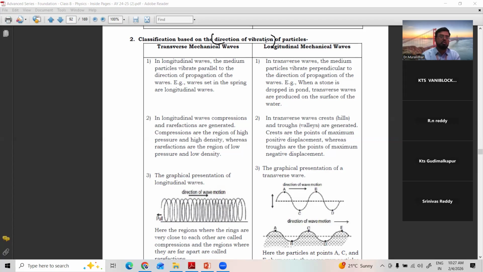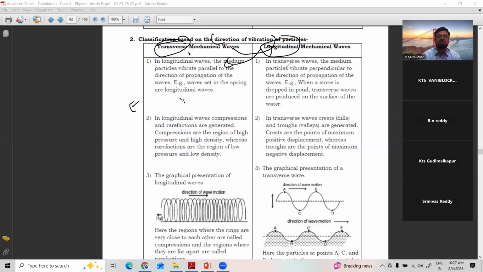Right? Okay. So when you see the first type of wave, transverse waves, and in the longitudinal, I think they have just changed the names here. This should come this side, this should come this side. Change it in your textbook also. There is some correction required. This column is given as longitudinal waves. Please change your textbook. This one is longitudinal mechanical waves, and this one is transverse mechanical waves. By mistake, it came like this. So this is longitudinal.